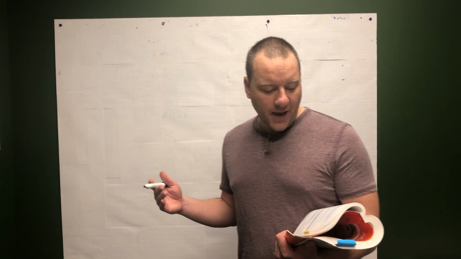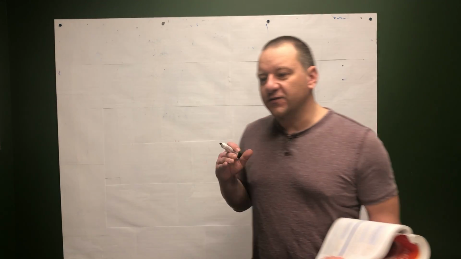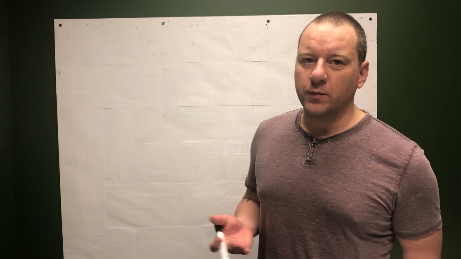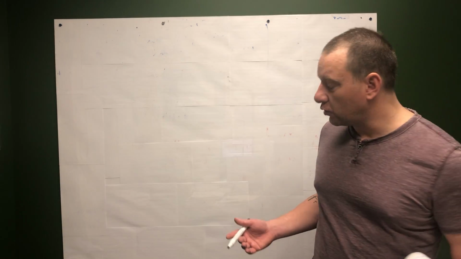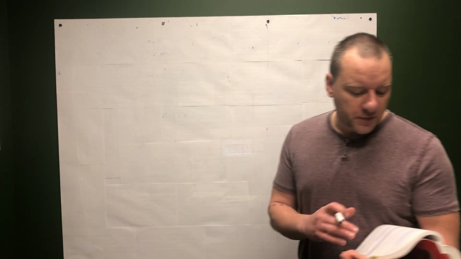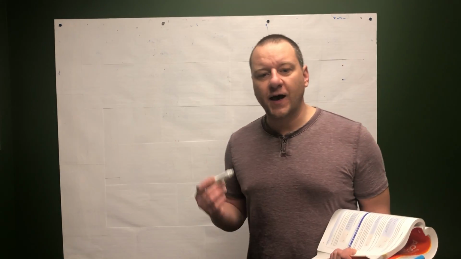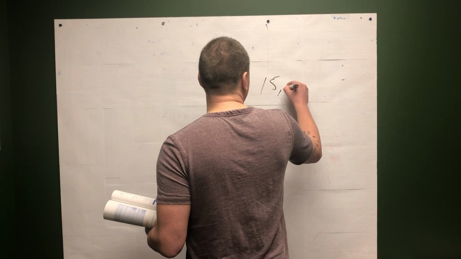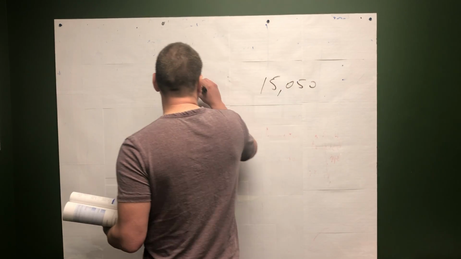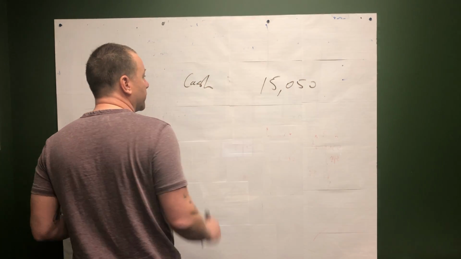Again, it doesn't say this, but they're buying less than 20%. So it's going to be a non-strategic equity investment because they just don't have any control. You can see from the textbook, the total transaction cost them cash of $15,050. So that's what they paid out to purchase these shares.